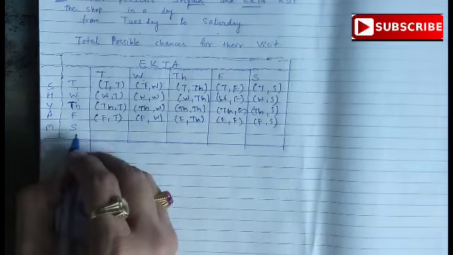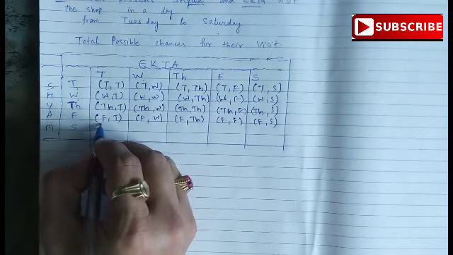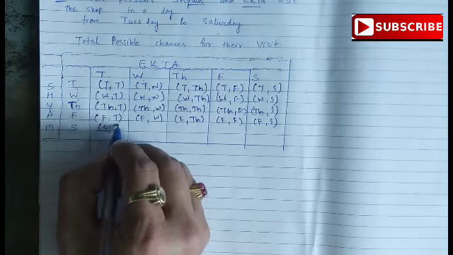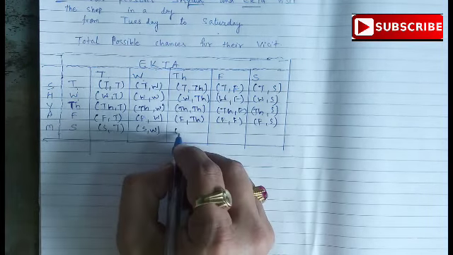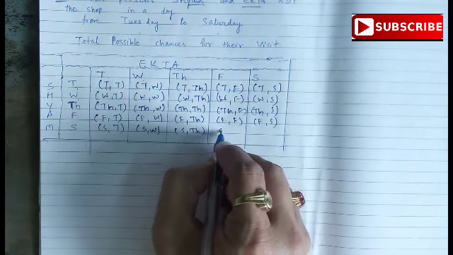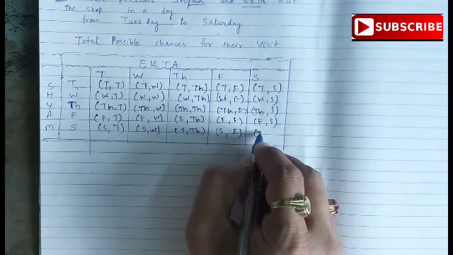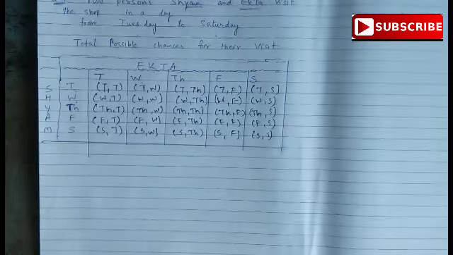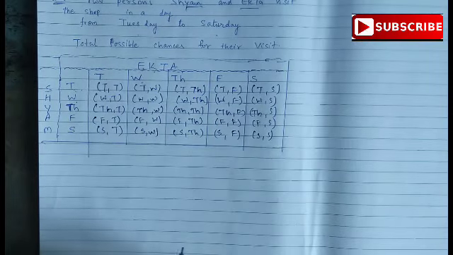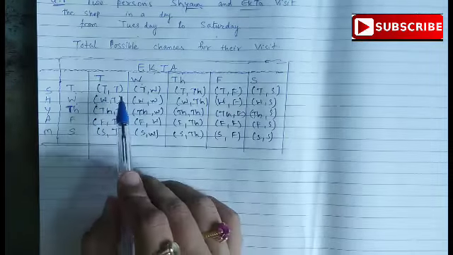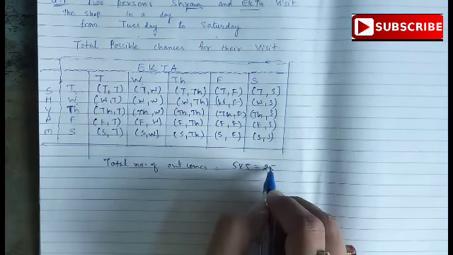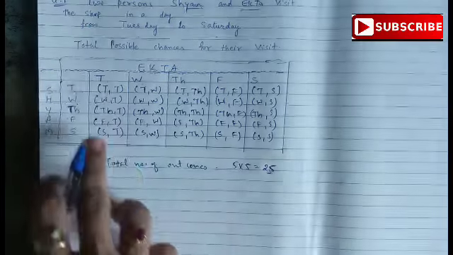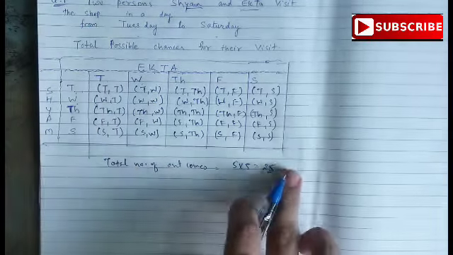If Shyam visits on Saturday, then the possibilities can be Shyam on Saturday, Ekta on Tuesday. So Saturday, Tuesday, then Saturday, Wednesday, Saturday, Thursday, Saturday, Friday and Saturday, Saturday. These are the possibilities. So here we get total number of outcomes equal to 5 cross 5. Total 25 outcomes are possible here, which we have obtained here in this table. Now let us see the questions.